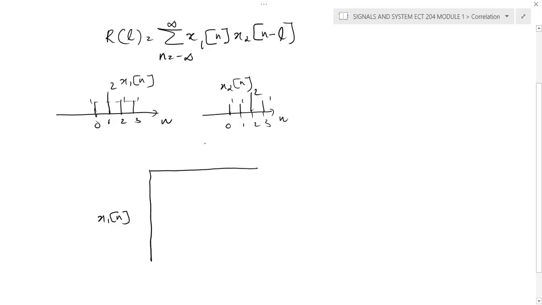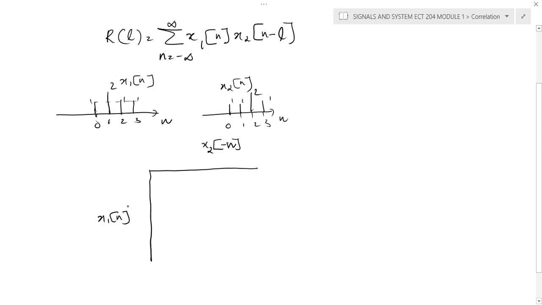On the upper side you can write your second signal, that is x2 of n, but not x2 of n. You will write x2 of minus n, or a shifted version of the signal. Okay, so we'll write like this. It is a time reversed version. So instead of writing 1 1 2 1, you will write 1 2 1 1.